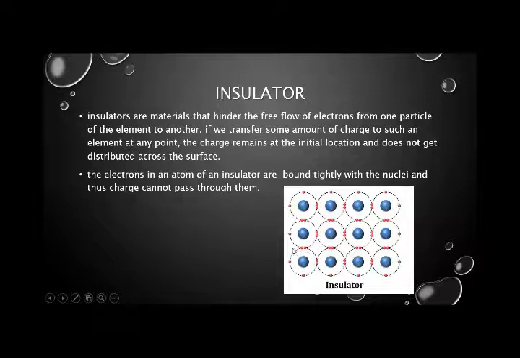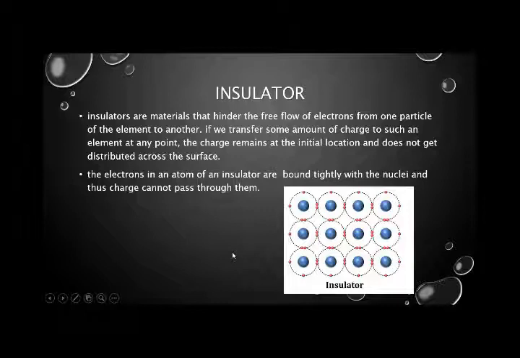It will remain in its position, and that's why we say that it is an insulator, because it does not allow electric charge to move across it. The electrons in an atom of an insulator are bound tightly with the nuclei, and the charge cannot pass through them. I hope you understand why some materials cannot allow electricity to pass through them. Why do they not allow it? Because there is a tight bonding between the atoms, and there is no free electron, and that's why electricity cannot pass through the insulator.